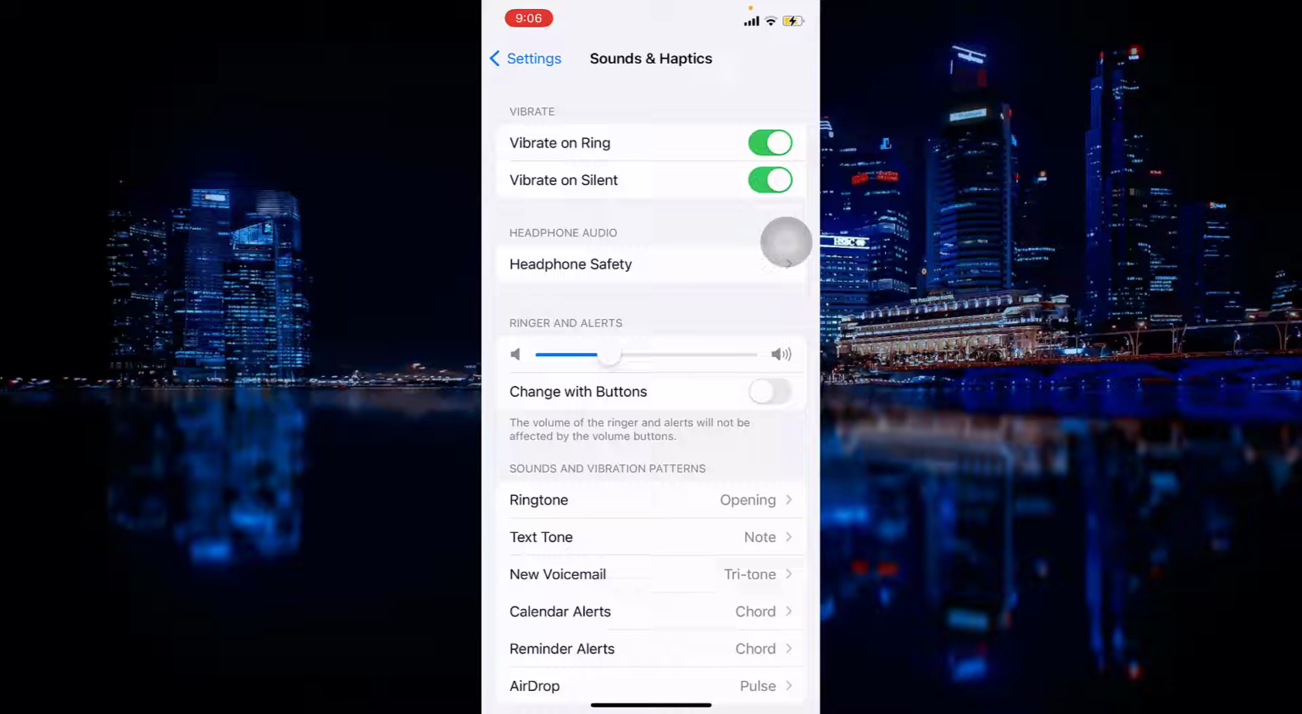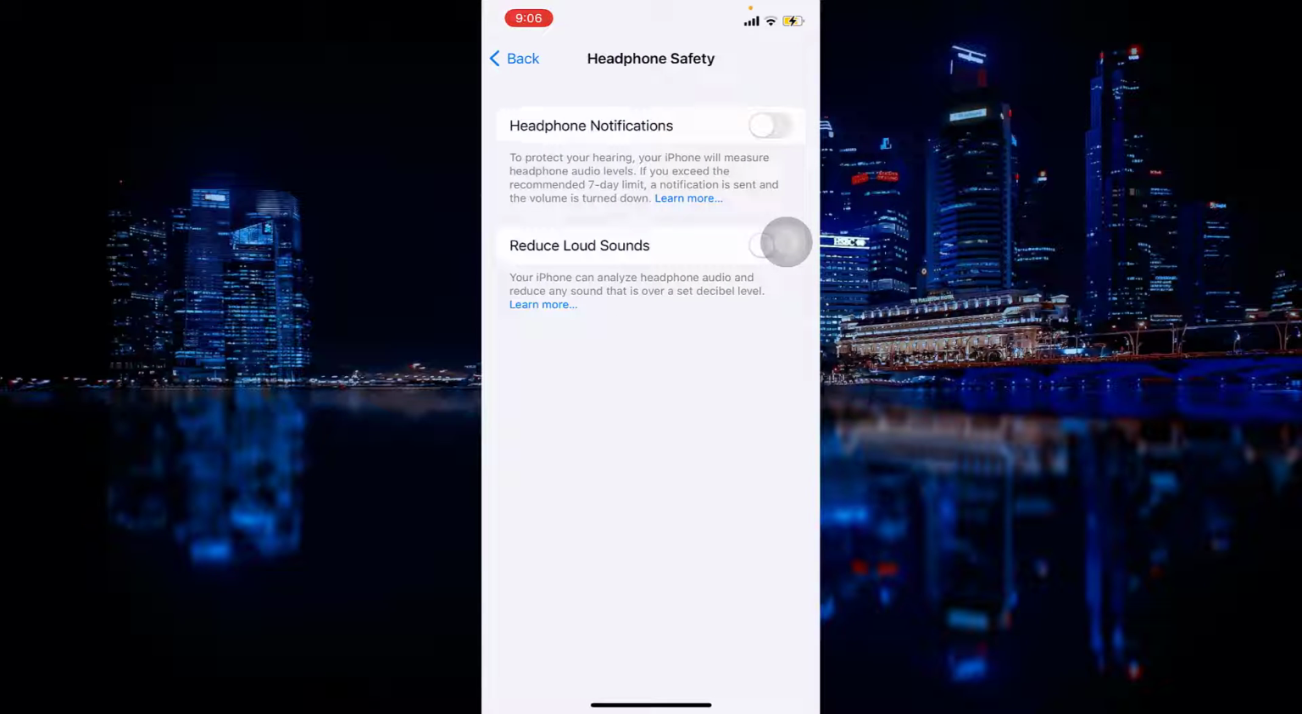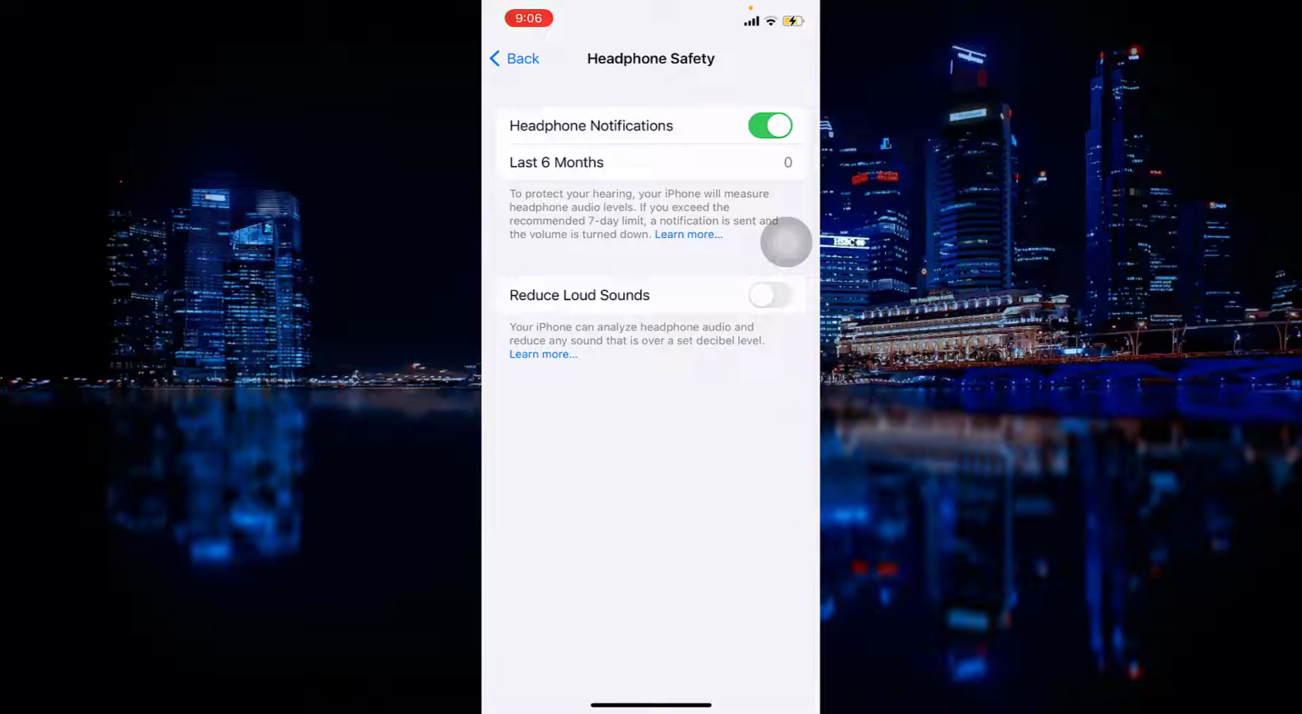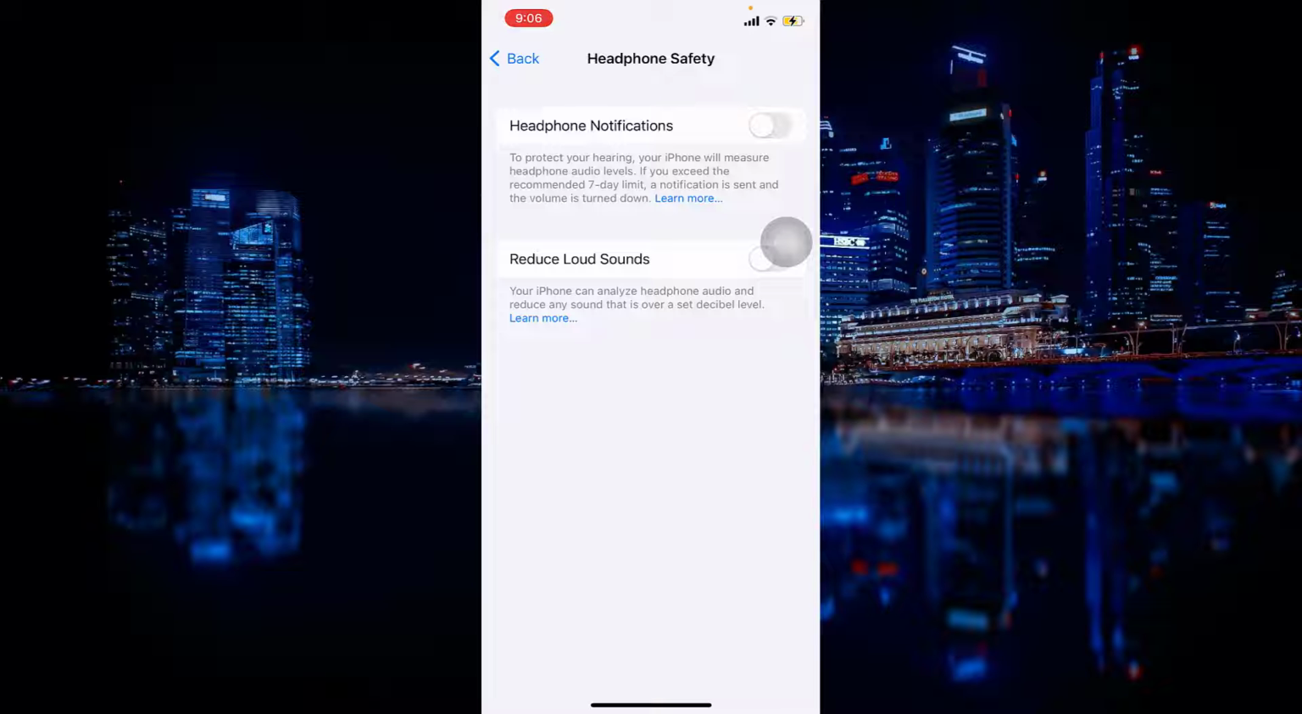So vibrate on silent. I'm gonna scroll left to turn it off, and scroll right to turn it on. So where it's written headphone audio, headphone safety, I'm gonna click on it, and then headphone notifications, I'm gonna scroll right to turn on the notification, or left to turn it off.